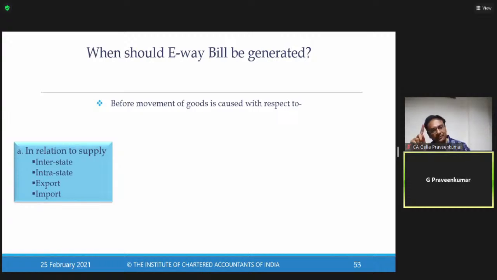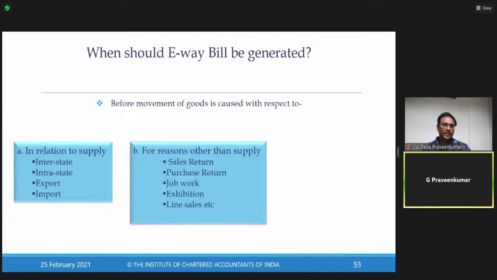In case of import, goods are shipped from Tokyo. Goods are sent from, say, Republic of Korea. Now there, the supplier is not registered. As an importer, movements of goods are happening from port to my registered factory within taxable territory. An e-waybill is required before movement of goods. So whenever I say supply, it is a sale of goods or purchase of goods. So it could be in case of my purchase, in case of my sale. I also need to see supplier. I also need to see buyer. So that is point number A.